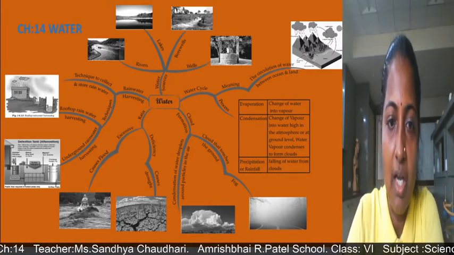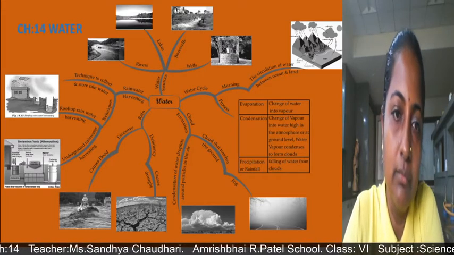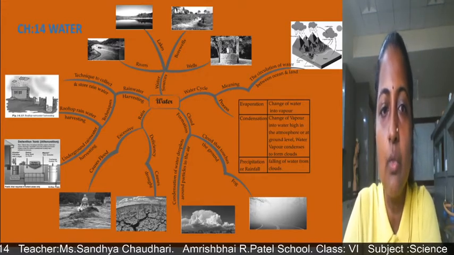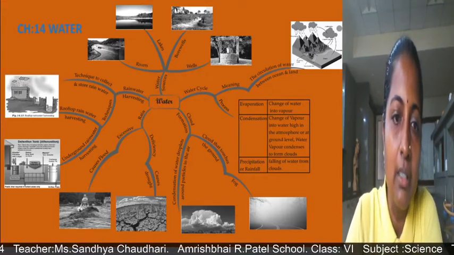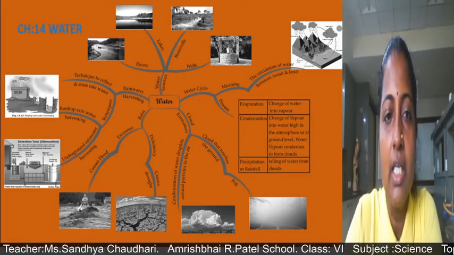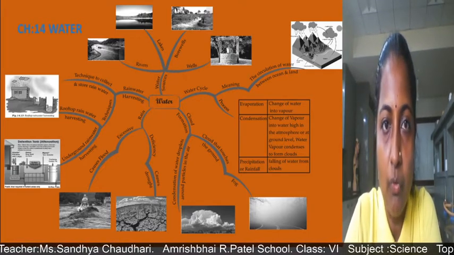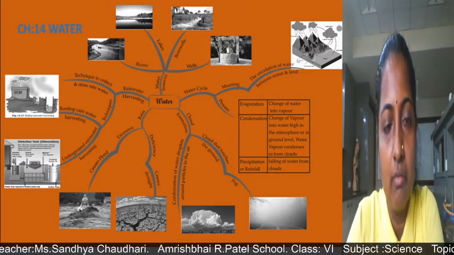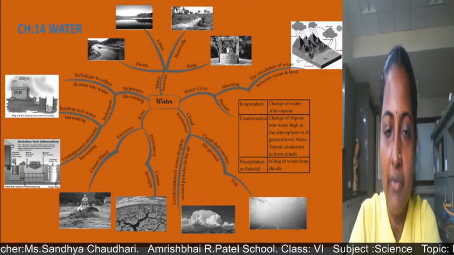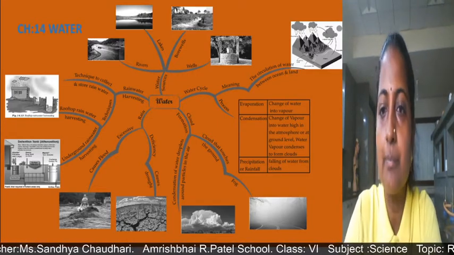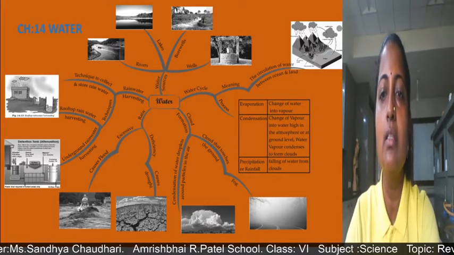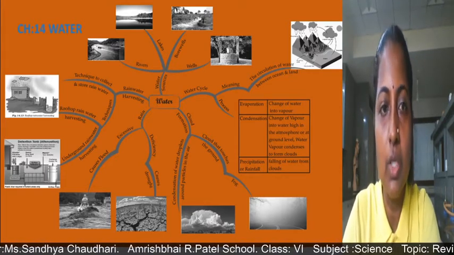And after that we have seen that if the rain is excessive, it causes floods, and if there is a deficiency, that is, rain in less amount for a long period, it can cause drought, and it may affect plants as well as animals as well as human beings' lives.